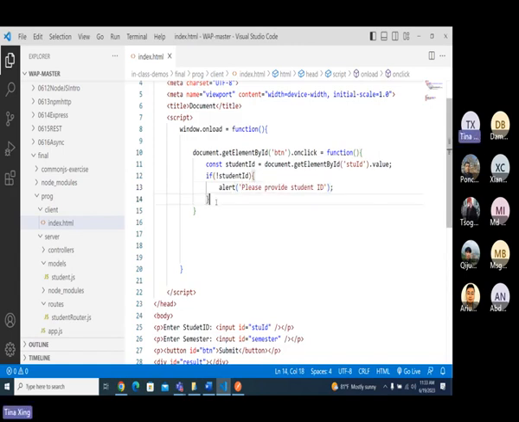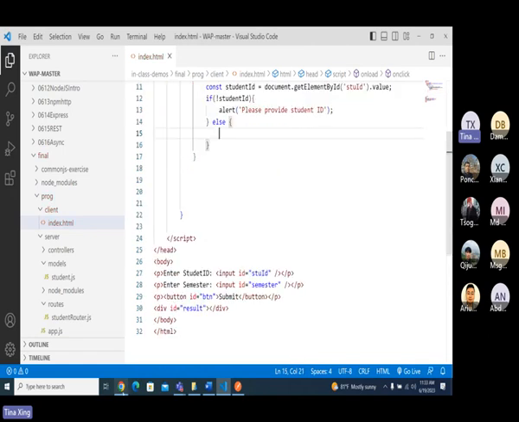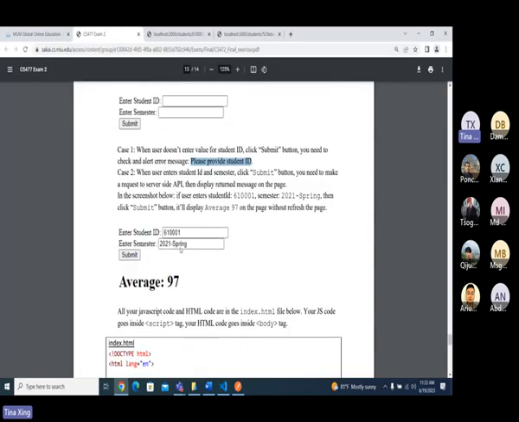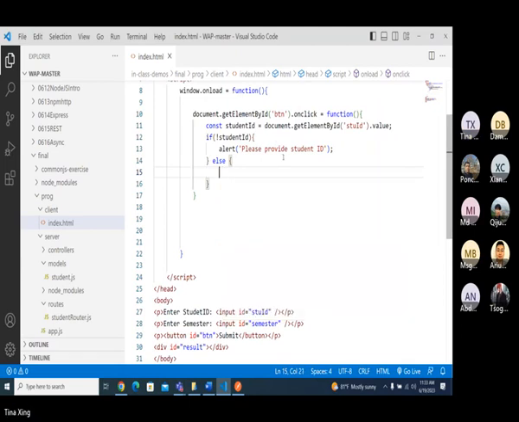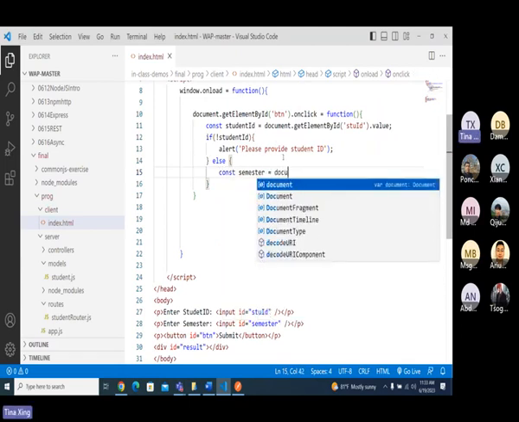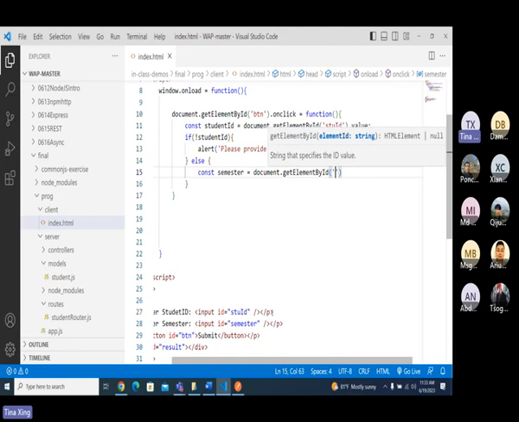And else I will make a call. Also, I need to make a call with this query string, right? So here I will do const semester equals document dot getElementById, which is semester, dot value.